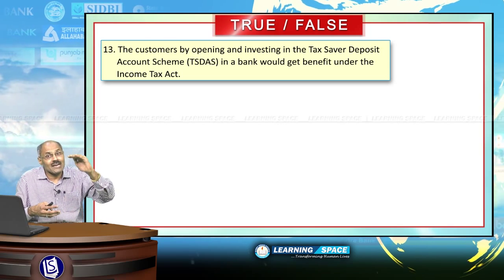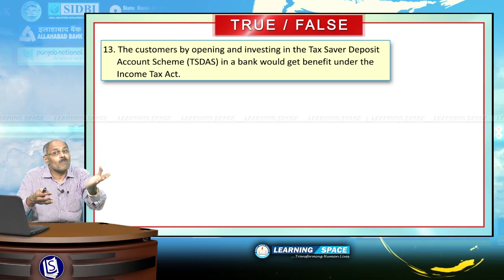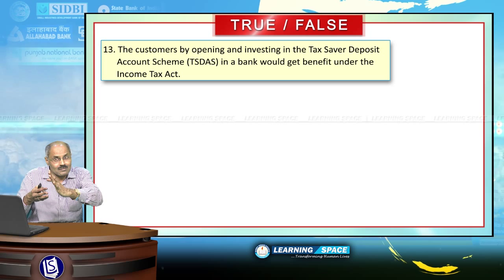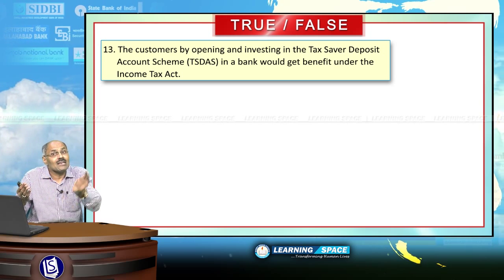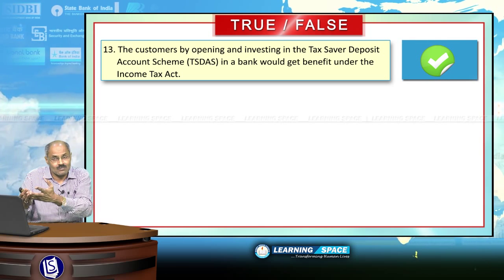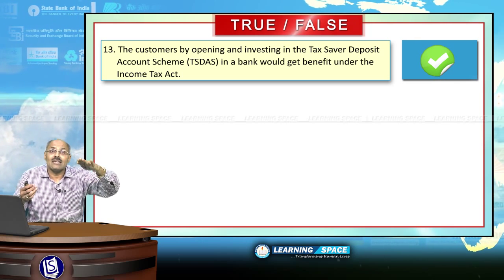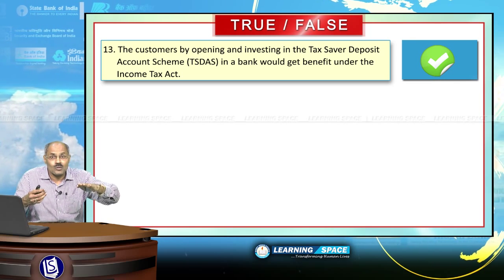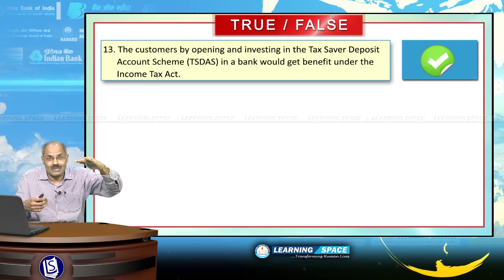Your deposit rates may be less, but you will be exempted from paying income tax based on the rules and regulations under Income Tax Act. So the rules are liberalized. If you are investing in tax saver deposit account, the interest rate will be less, but you need not pay income tax subject to certain limits.